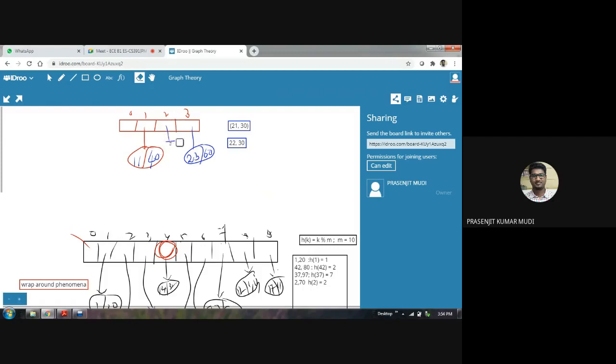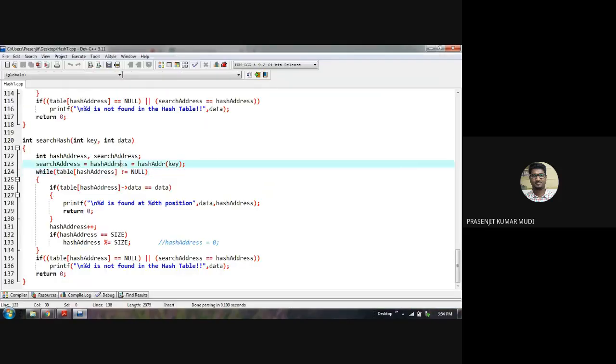Now you are checking whether the pointer is pointing towards null or not. It is pointing towards null, and the condition in the while is that it is not supposed to point towards null. Not satisfied. So it is false, it is not entering the while loop. It comes straight to this if condition.